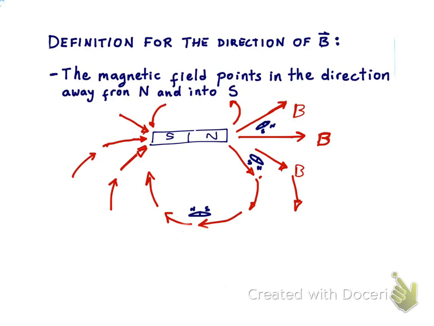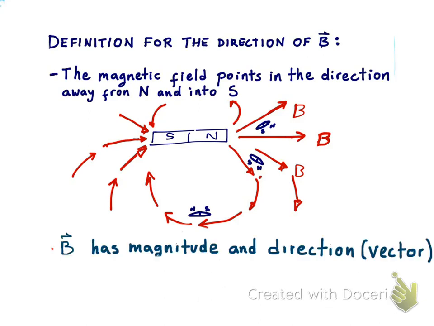So with this, we're going to assign the direction of the magnetic field at a particular point in space. We can find it by using a compass, and the compass is going to be oriented in a particular direction. The direction of the magnetic field is going to be in the direction of the compass, and away from the North Pole; if we're close to the South Pole, then it will be pointing into the South Pole. You can see there in red in this picture different magnetic field vectors at different locations.